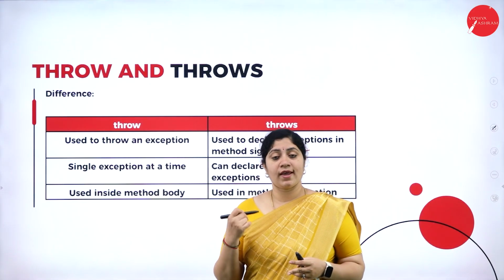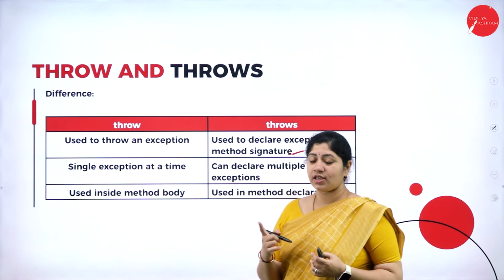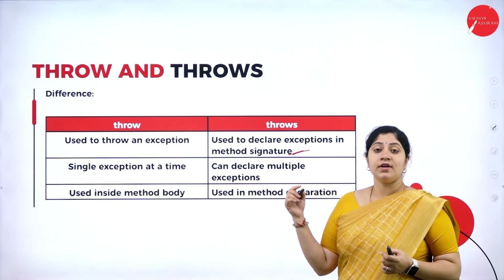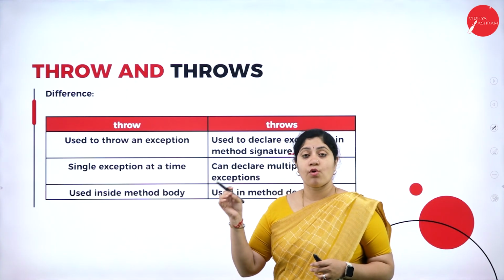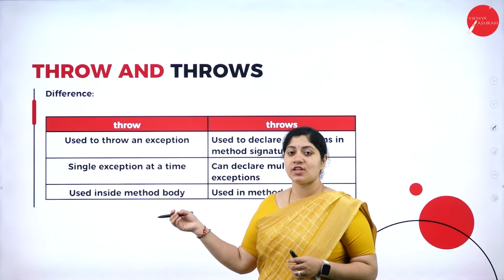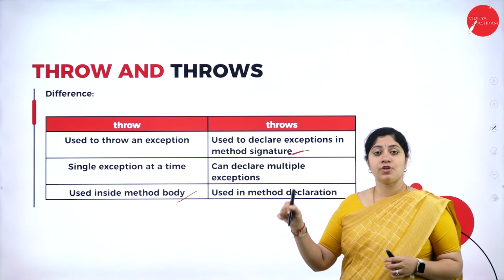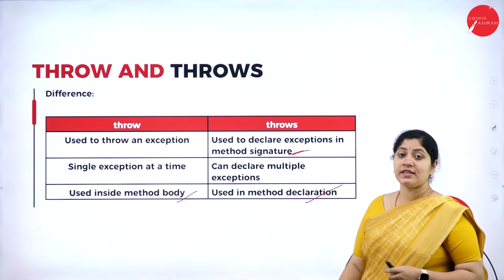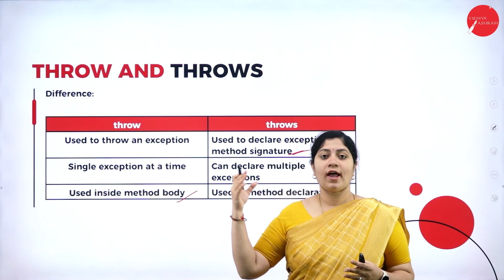A throw can execute a single exception at a time, but that's not the case with throws. It can handle the declaration of multiple exceptions. The throw is always used inside the method body, but throws is completely used in the method declaration. So this is the basic difference between throw and throws.